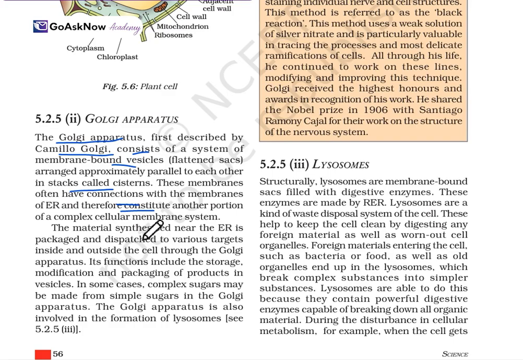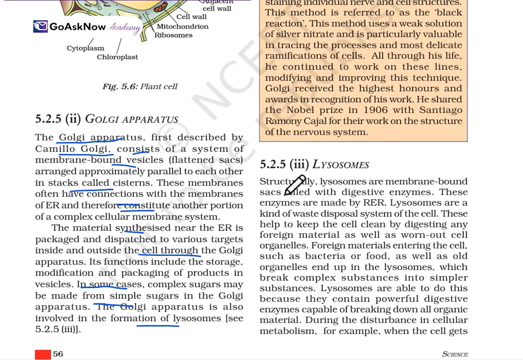Material synthesized near the ER is packaged and dispersed to various targets inside and outside the cell by the Golgi apparatus. So its functions include the storage, modification, and packaging of products in vesicles. In some cases, complex sugars are made from simple sugars in the Golgi apparatus, and the Golgi apparatus is also involved in the formation of lysosomes.